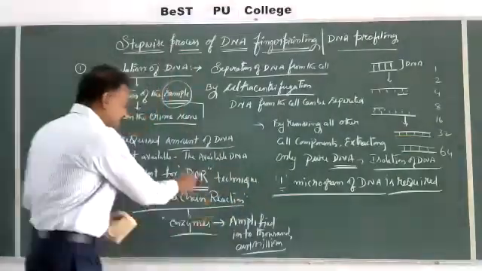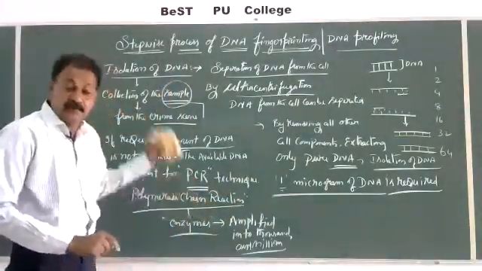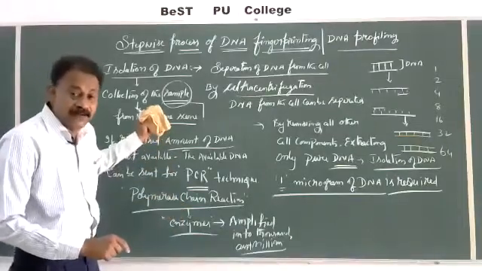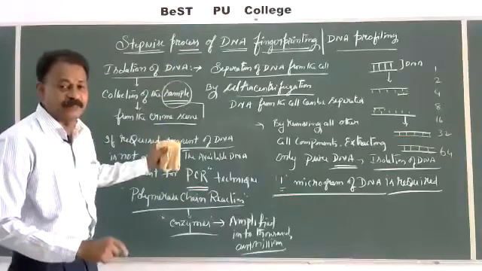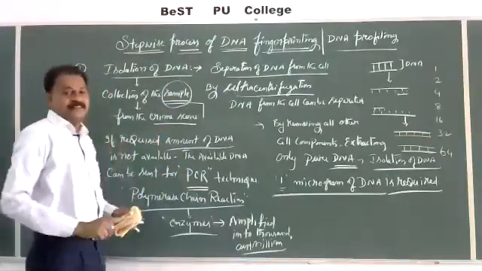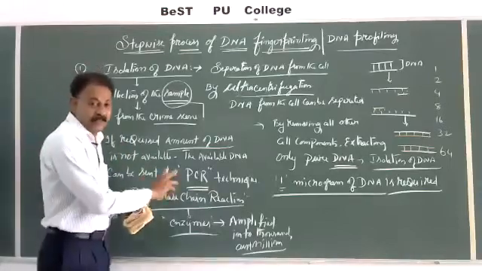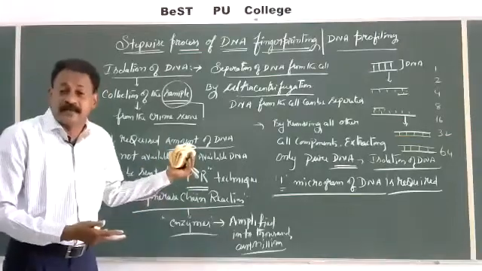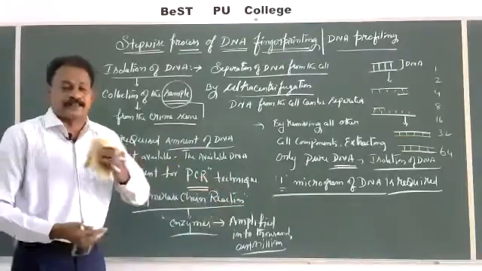So polymerase chain reaction is not compulsory, but it is an addition. If the amount of DNA required for DNA fingerprinting is not sufficient, then we have to go for polymerase chain reaction, which can multiply it to obtain thousands of copies, with which we can conduct the further process with great ease.